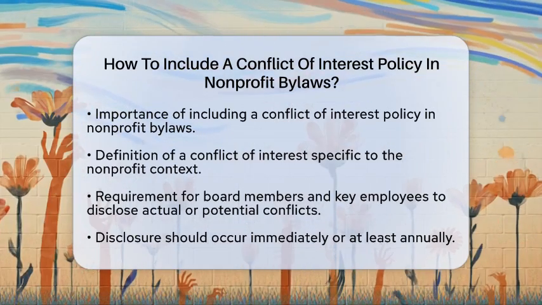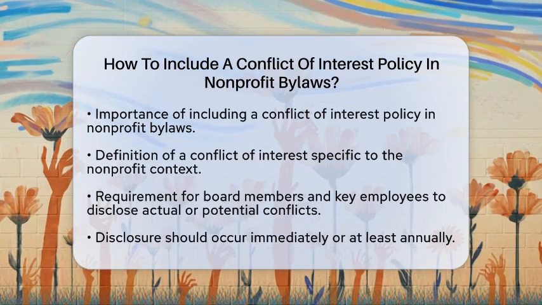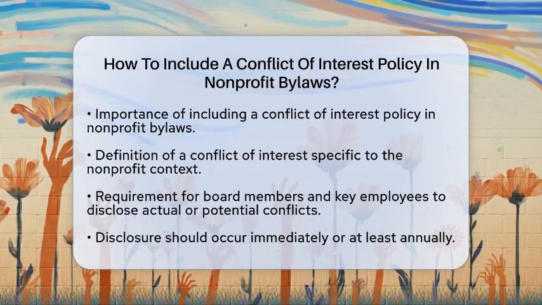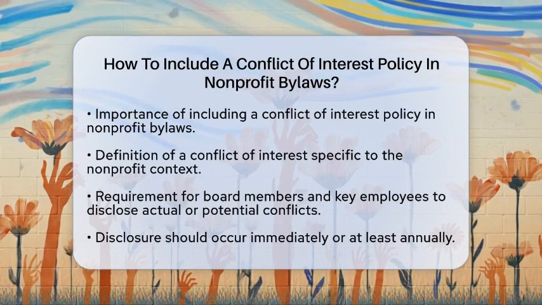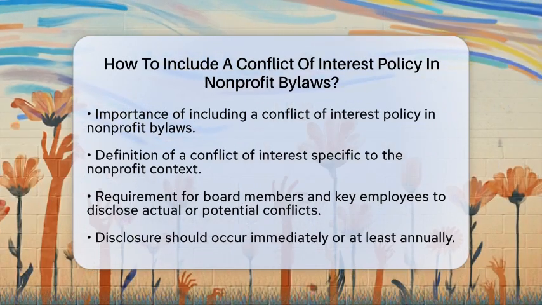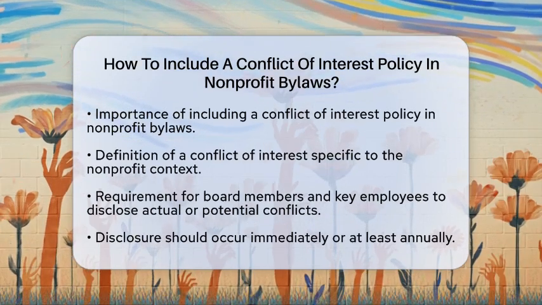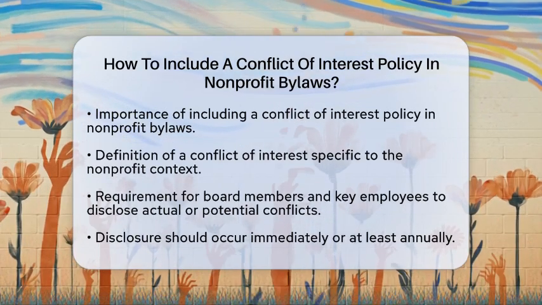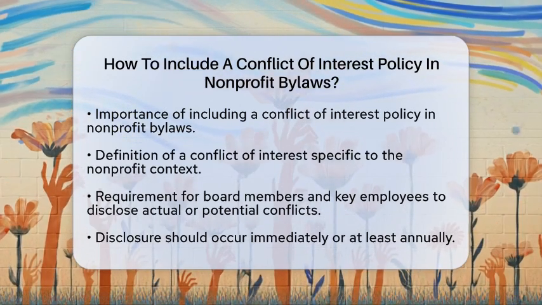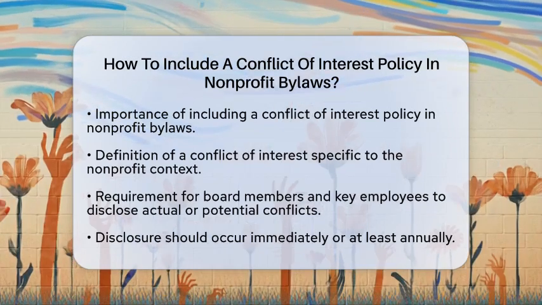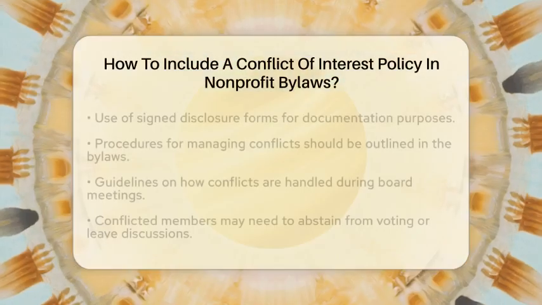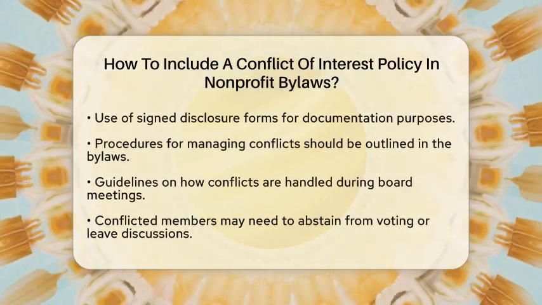Let's break down how to effectively incorporate this policy into your bylaws. First, it is essential to define what a conflict of interest means in your nonprofit context. This typically involves situations where a board member or officer has a personal, financial, or professional interest that could affect their impartiality. Clearly stating this definition in your bylaws sets the foundation for your policy.